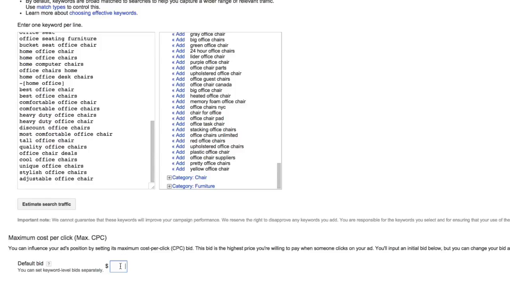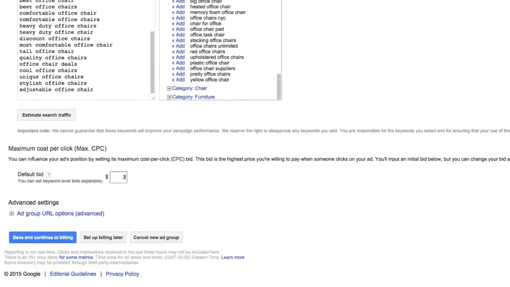But for now, you could really do anything, because our billing is not set up, nothing's going to run. We could change the max CPC, the ad group level default bid, which we're setting now, later. We could change it whenever we'd like. So there's no harm. Just pick a generic normal number. I would usually go with somewhere between $2 and $3, but it seriously doesn't matter. So I'm just going to put in 3 and move forward.